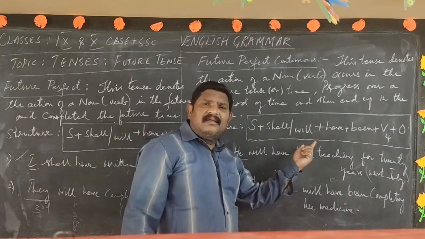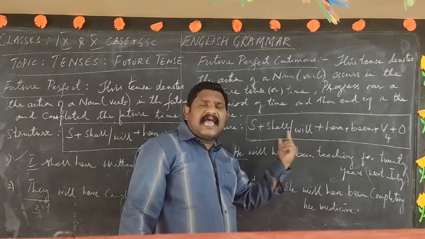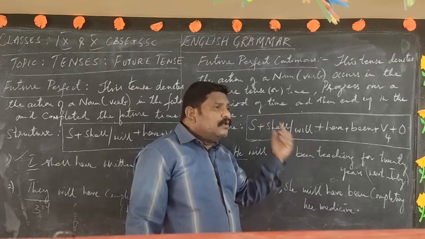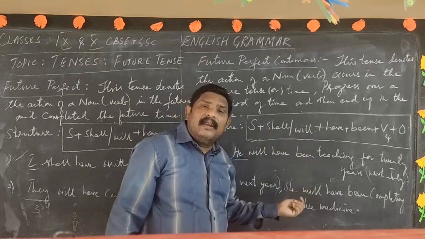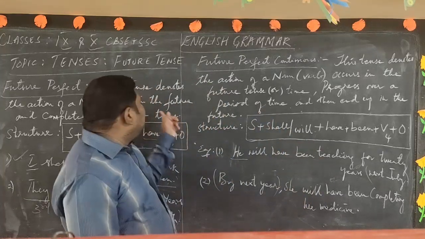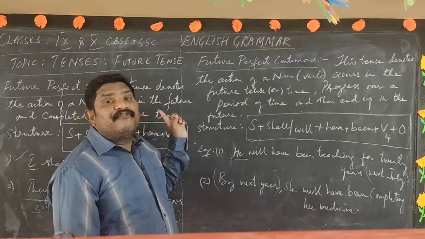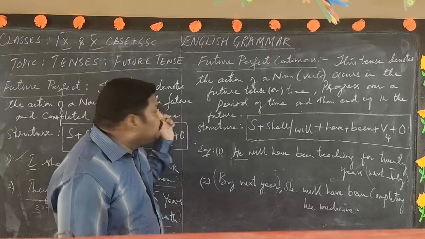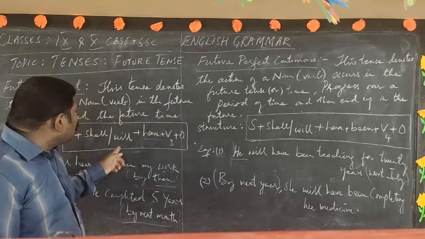So is the action over? In this, answer me, is the action of a noun over? No, children, the action is not over. The action is in the continuous form here. The action has not stopped, but in the future perfect, the action has stopped.